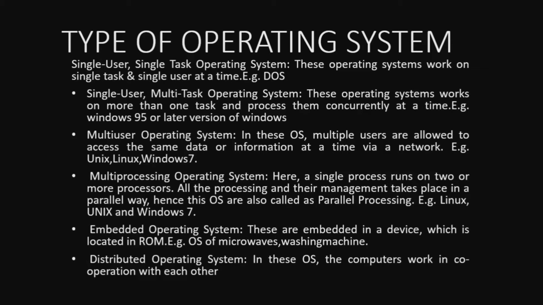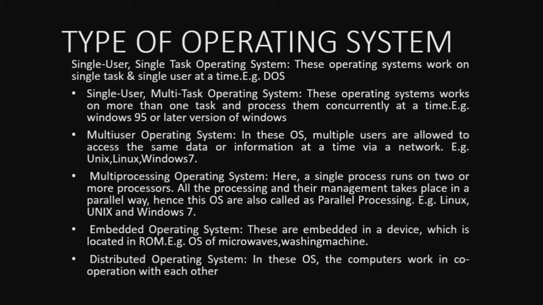The next one is the multi-processing operating system. A single process runs on 2 or more processors. All the processing and their management takes place in a parallel way. Hence, these OS are also called parallel processing. So examples are Linux, Unix and Windows 7. Okay.